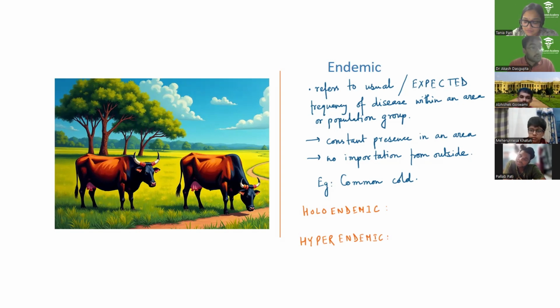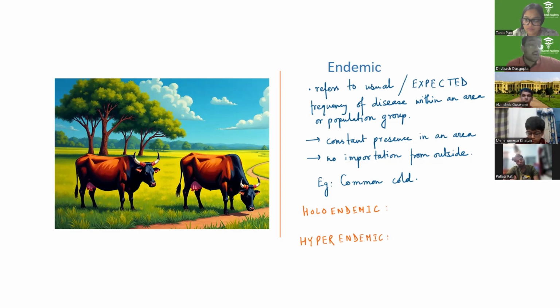So for diseases where infection confers long-term immunity, once you have the infection, you no longer remain susceptible and you gain that immunity. So the disease will not usually find its incidence among adults. Whereas the children, who are new people in the population and do not have immunity, will be affected.